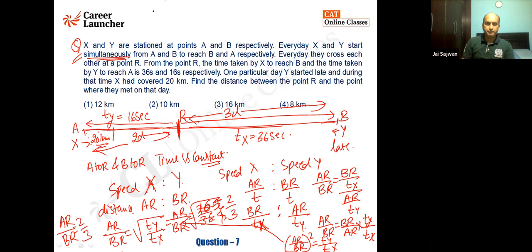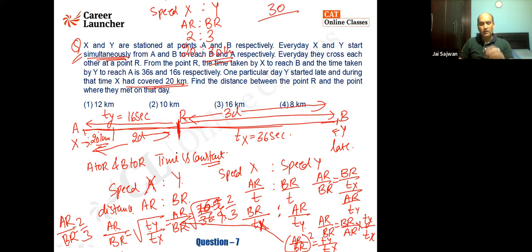Now you already know the speed of X upon Y is equal to AR upon BR, which is 2:3. Now I know when X has covered 20 kilometers, on a particular day, Y traveled late, and during that time, X has traveled 20 kilometers. So I know he must have traveled 30 kilometers, but today that 30 kilometers is traveled by both of them, because when one travels 20 kilometers, the other one is going to travel 30 kilometers. That is not traveled today. So this 30 kilometers is again traveled by X and Y in the ratio of 2:3.